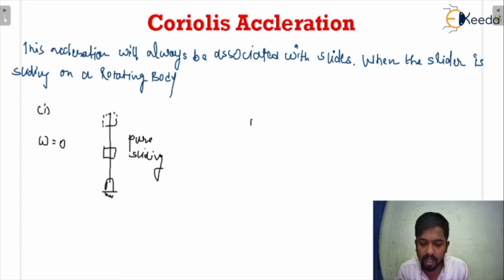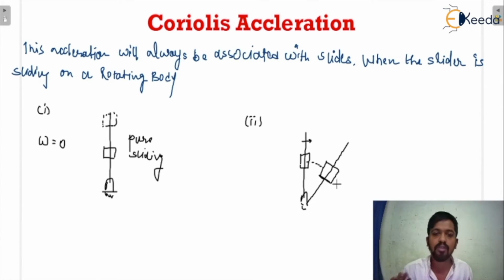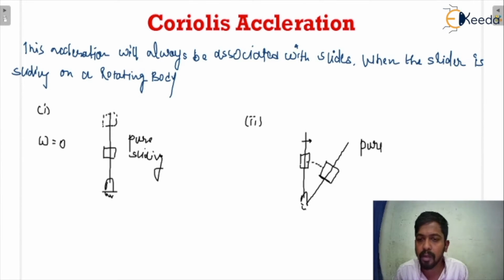Now in case of pure rotation, there is a link and there is only pure rotation. We have seen pure sliding, now we will see only pure rotation. It rotates in that direction, for example. The slider will stay at the same position, because there is only rotation taking place and no sliding. So this is called pure rotation.